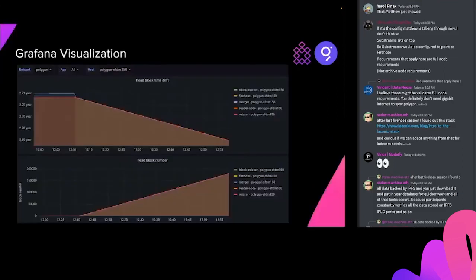And this is just a quick Grafana visualization of that all-in-one node. I started a Firehose a couple of days ago just to make sure that all the instructions I'm providing are actually working, and then I grabbed a screen capture of it. You can see each of the components listed on the right side: block indexer, Firehose, merger, reader, relayer, etc. So you can see the status of each one. Next.